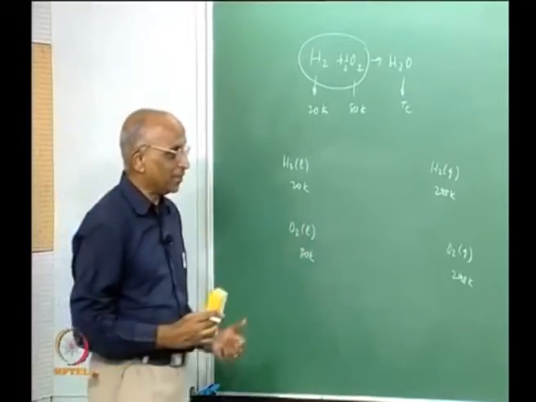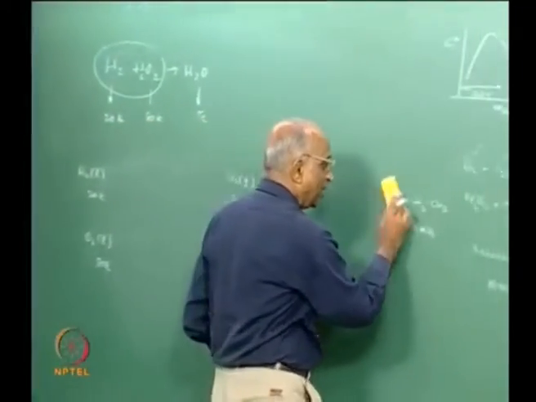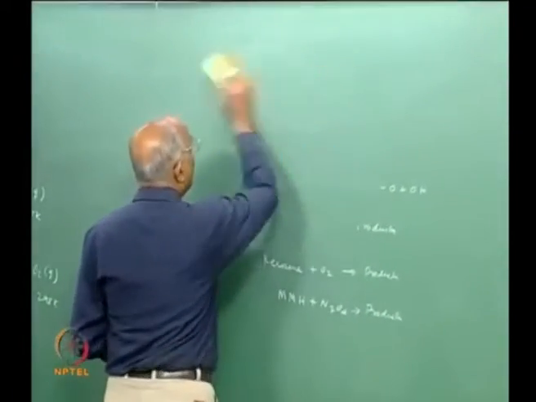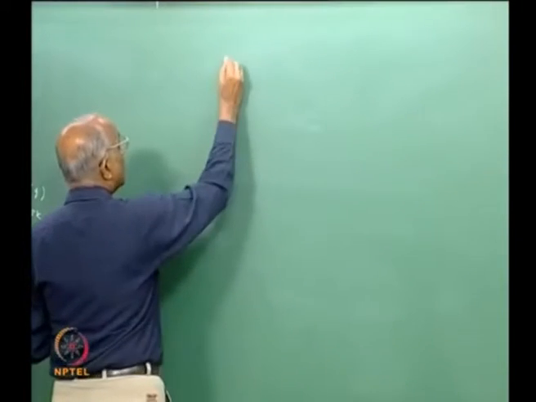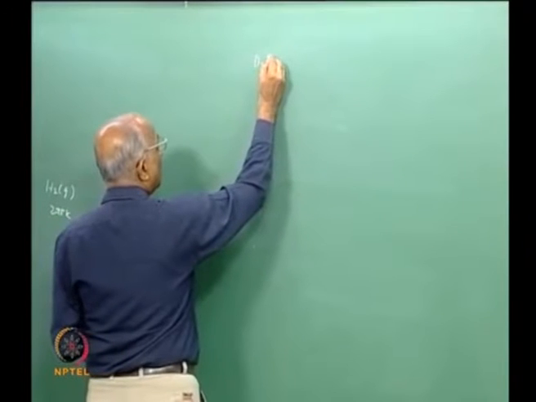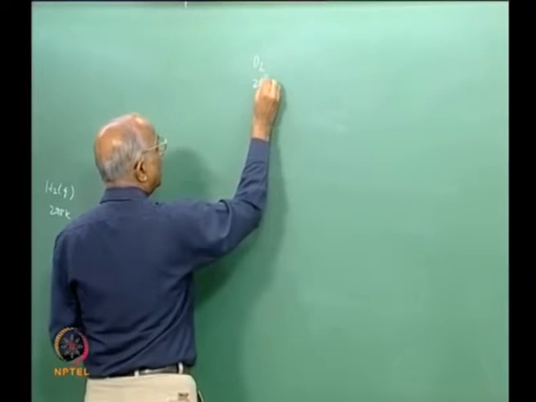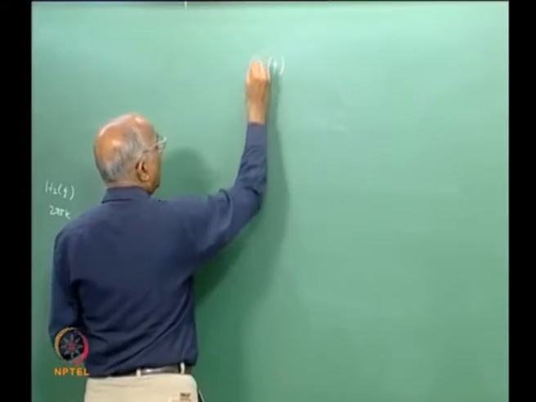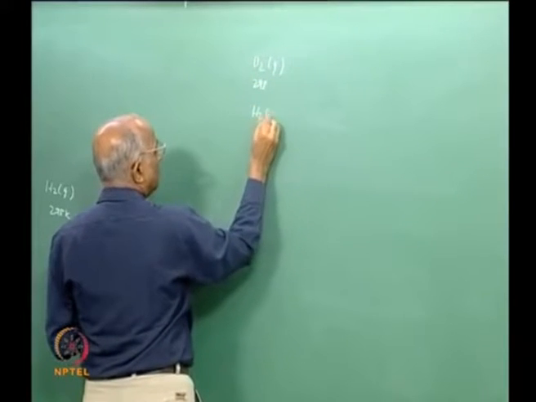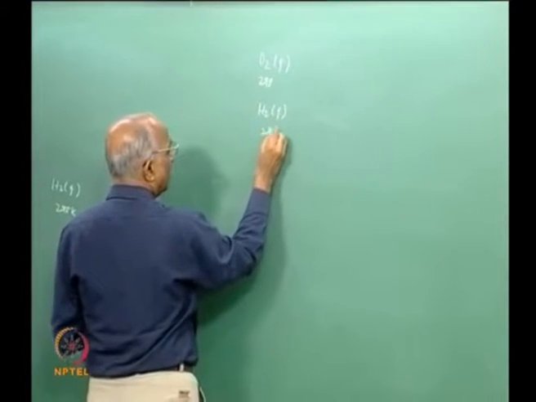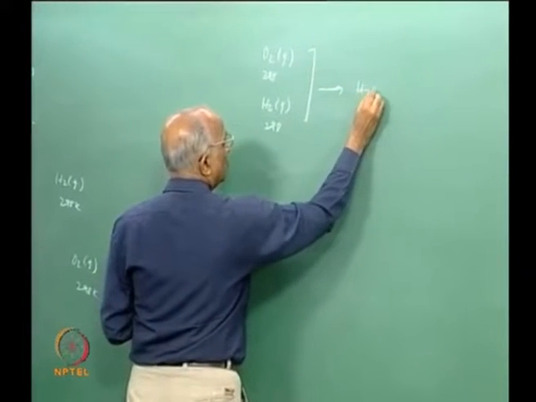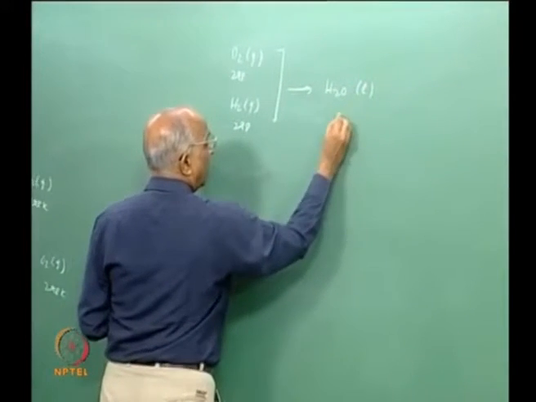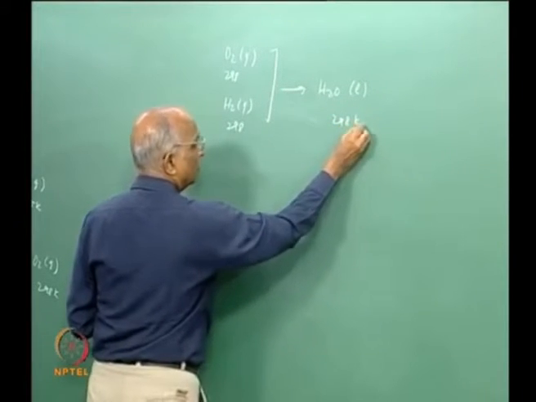Once I have converted this, then the standard heat of formations I can use. I can thereafter take this oxygen, which now I have converted to 298 and is a gas, and hydrogen which is a gas at 298 Kelvin. From this I can get water, H2O, which is again a liquid at 298 Kelvin.